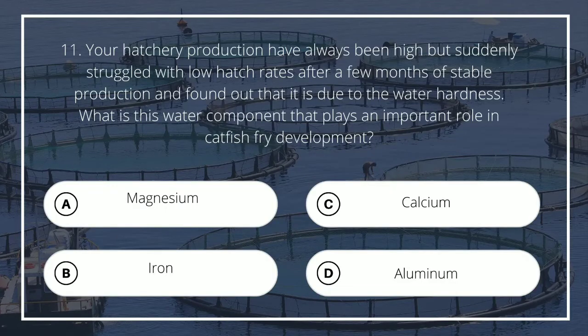Number 11. Your hatchery production have always been high but suddenly struggled with low hatch rates after a few months of stable production and found out that it is due to the water hardness.